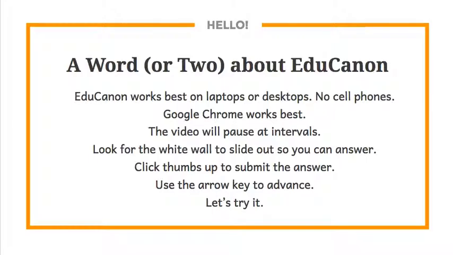If you answered a question that was multiple choice, you will receive immediate feedback about whether your answer was correct or not. If you answered a short answer question, you'll have to wait so that I can provide the feedback after I read your answer. Your information is automatically saved, so you don't have to worry about that. When you have read the feedback and you're ready to advance the video, use the arrow key to start the video again, and it will play from the point where it paused.